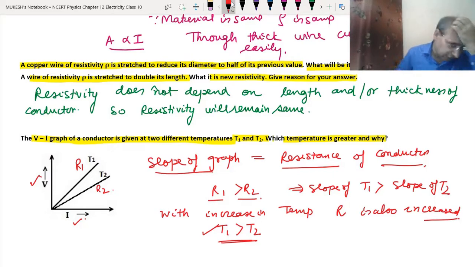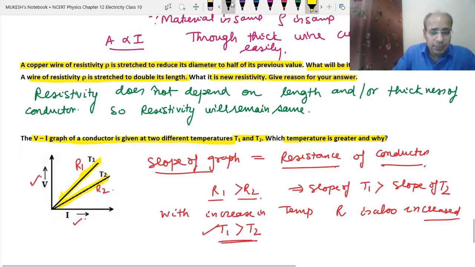So let's understand it again. We already know that the slope of the graph is equal to the resistance of the conductor. Here we can see that this slope is more and this slope is less. So this resistance is more and this resistance is less. And as we know, when the temperature is more, the resistance will be more, because resistance increases with the increase in temperature. So that means T1 is more and T2 is less.